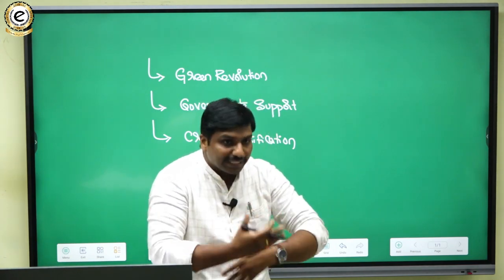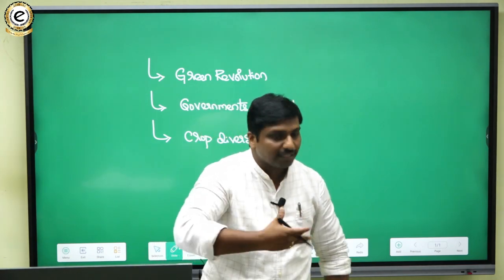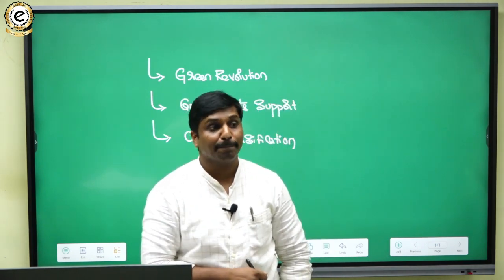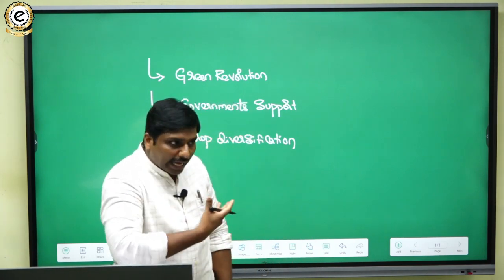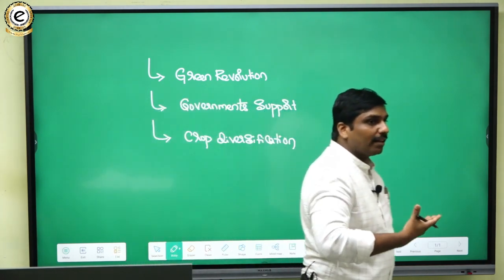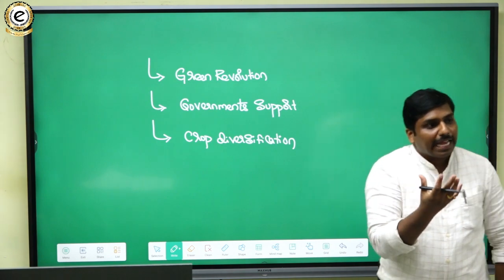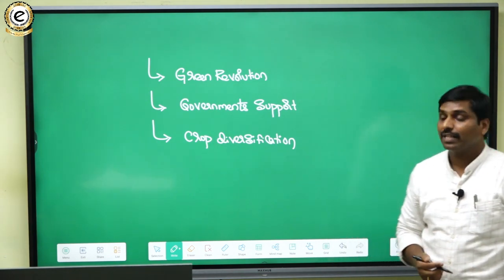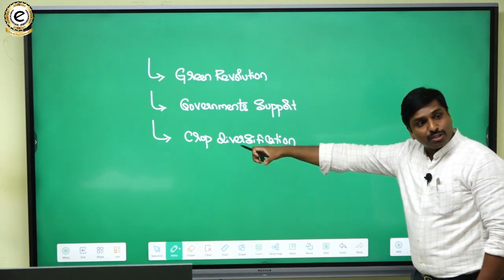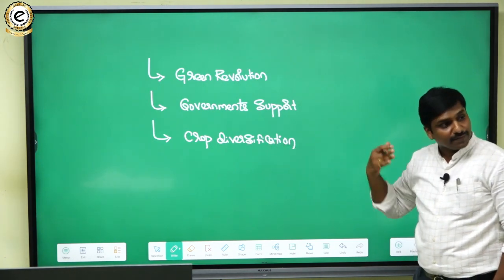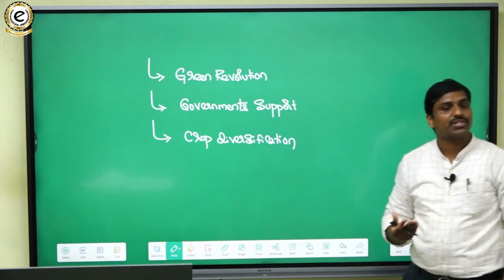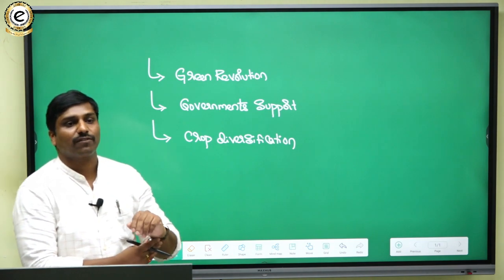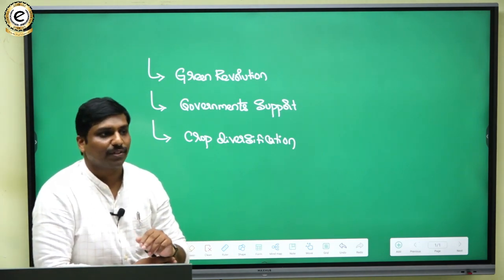During the same period in the 1960s, we also announced MSP for some agricultural crops like wheat. This step created a kind of encouragement for the farmers, and slowly we moved on to diversification of the crops, meaning cultivation of different types of crops.